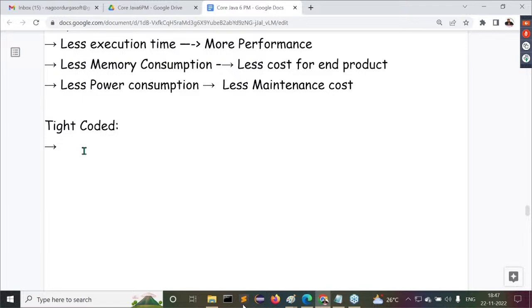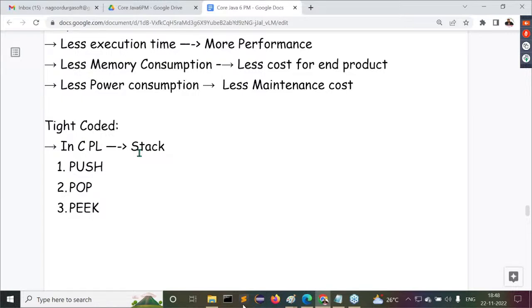All right, guys. Now, what is the meaning of tight coded here? I'm giving some information to you. In the C programming language, if you want to perform stack operations, what are the various operations we are able to perform? First one is push operation, second one is pop operation, and the third one is peek operation. Three operations are available with the stack: push operation, pop operation, and peek operation.